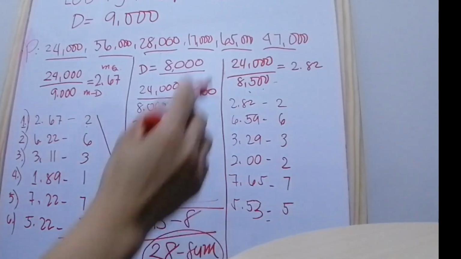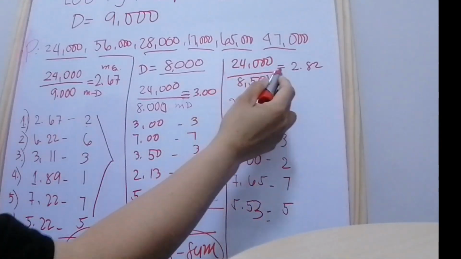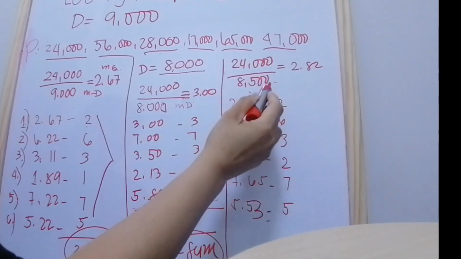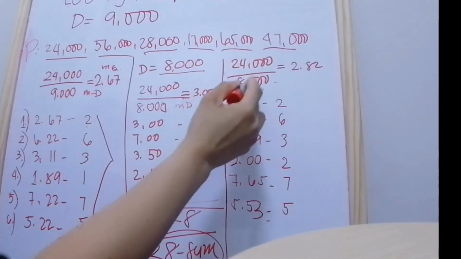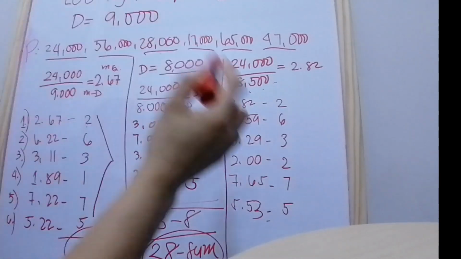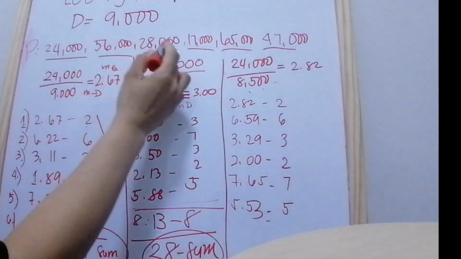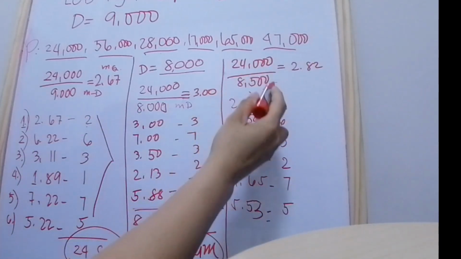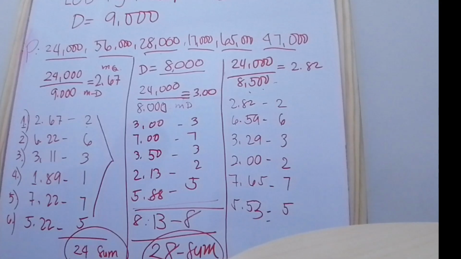So 24,000 divided by 8,500, for each of the 8 states, so that we can see the modified quota. Now here is the modified quota of the states. The same situation, only the sum is bigger, so we have to find the lower sum, so that we can find the 25 seats.